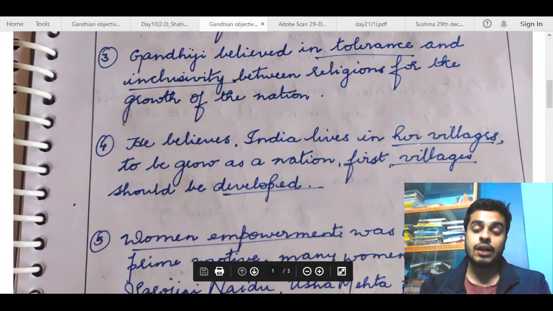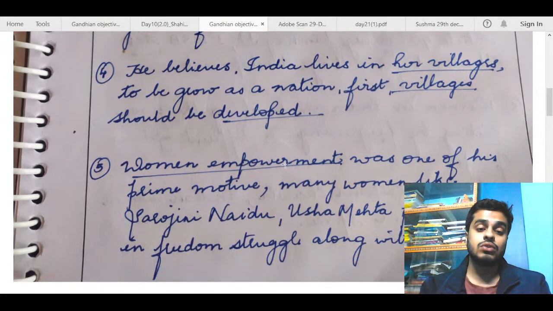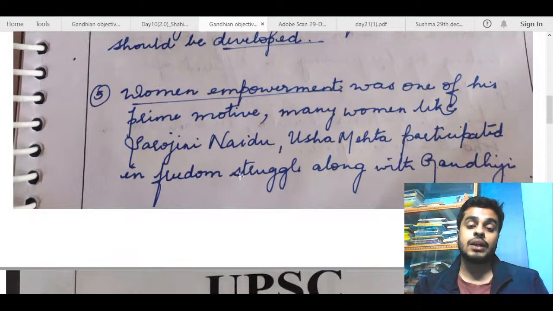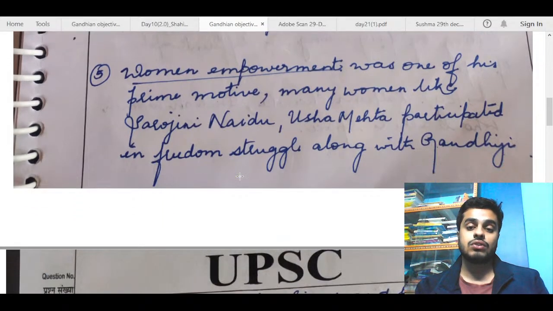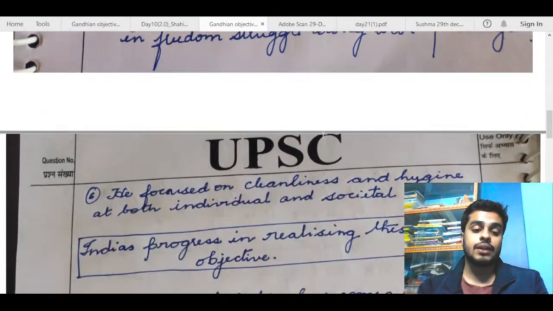You can talk about Swaraj. When you talk about Swaraj, you can talk about independence, village self-sufficiency, village rule, self-transformation, and all. So all of that can be mentioned. In inclusive development, again, you can talk about women empowerment. So you can just pick up those keywords and try to explain along those lines. Also, this example is good. So try to include such examples in all parts of your answer. That will make it better.